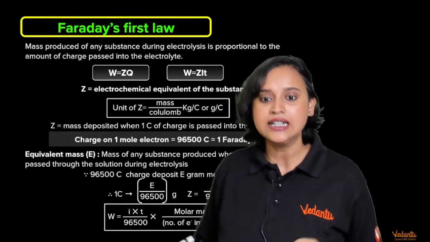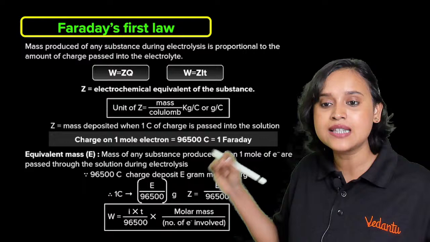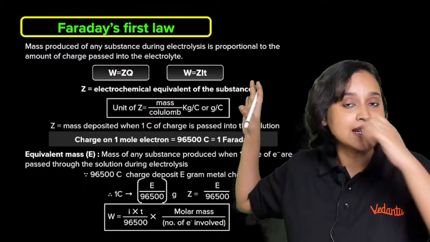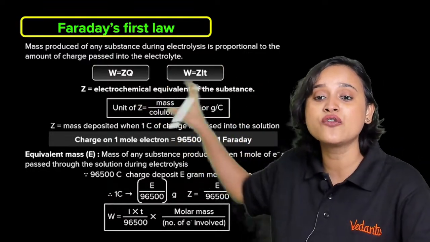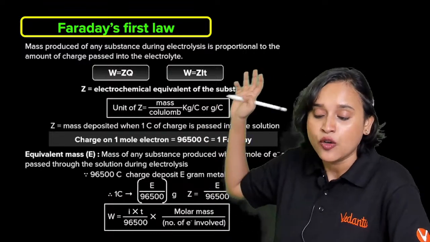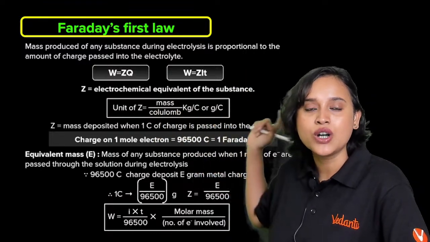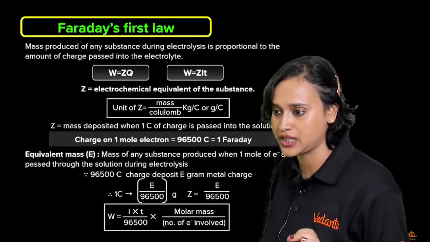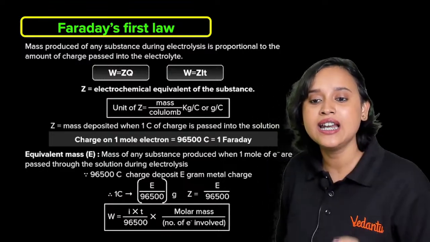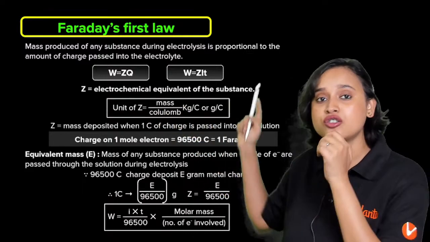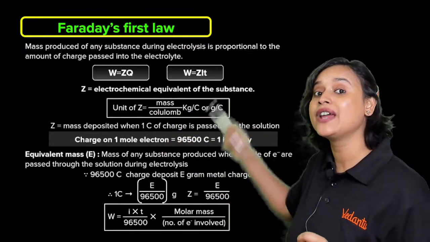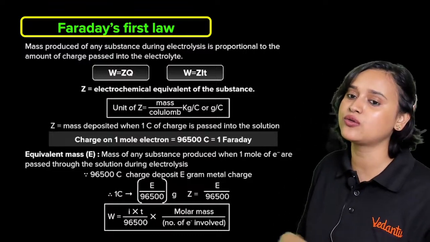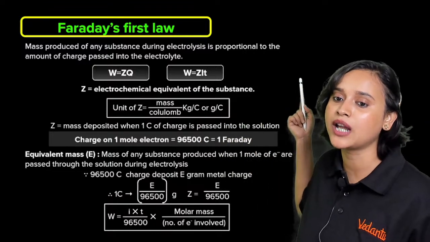Now, Faraday said that the mass produced by any substance during electrolysis is proportional to the amount of current that is passed through the electrolysis, or the amount of charge that is passed through the electrolysis, which is given to you as W is equal to ZQ. What is Z? Z here is the ECE, or electrochemical equivalent of the substance, okay? What is ECE? Electrochemical equivalent. Now, W can also be written as Z multiplied with I multiplied with T, because Q is equal to IT, isn't it? Hence we write it as W is equal to Z multiplied with IT.